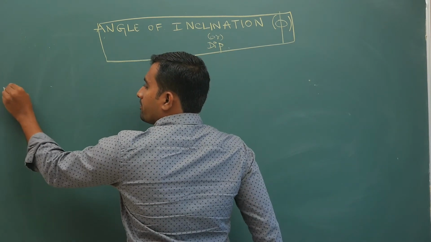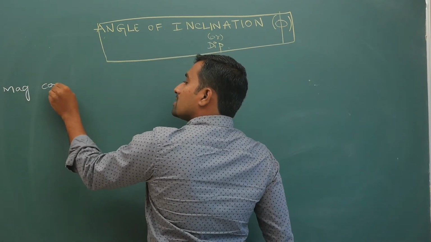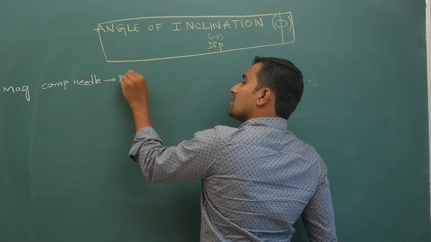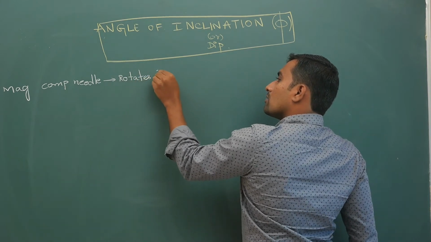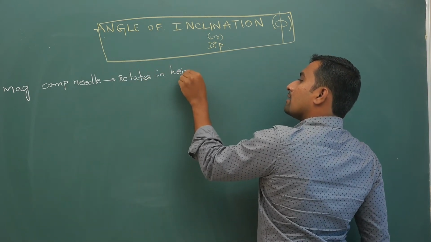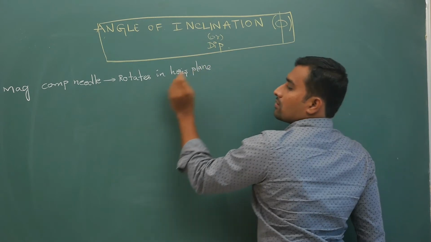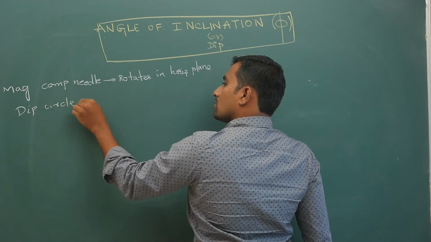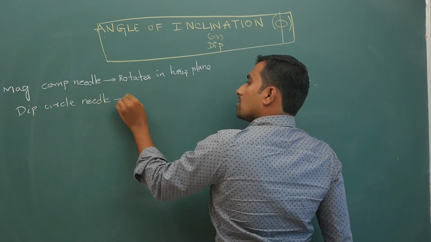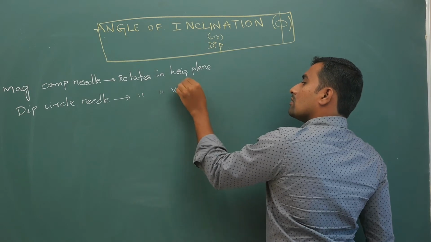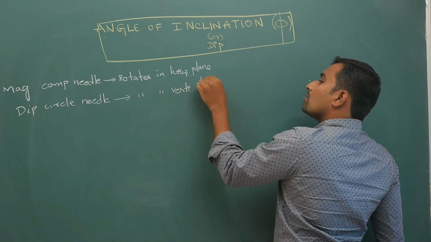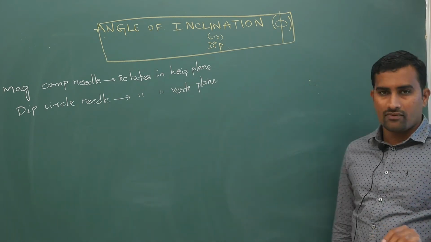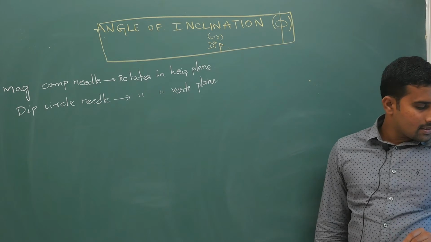So, the magnetic compass needle rotates in the horizontal plane. The dip circle needle rotates in the vertical plane. Both are different, don't get confused.